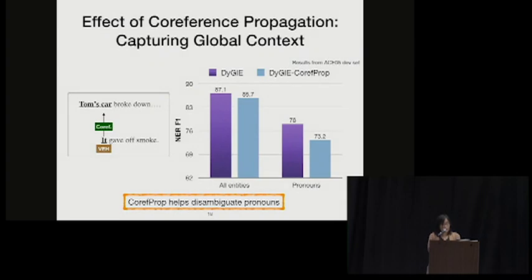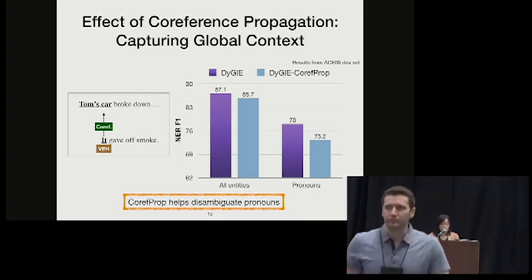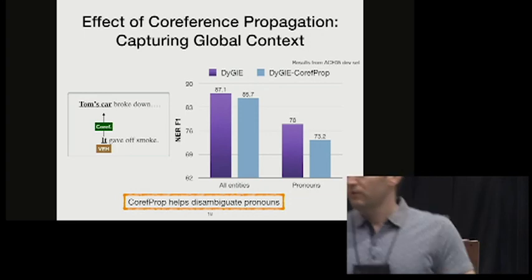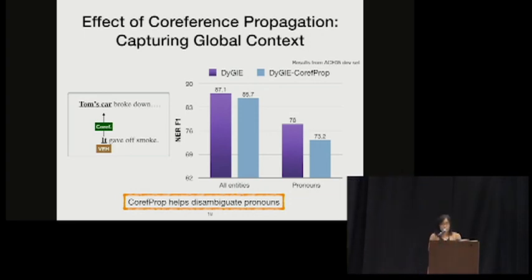And then we further do some other analysis on whether our model is able to capture global context or not. So this is based on one of the observations on the ACE dataset. One of the challenges is that it's very hard to disambiguate the pronouns. Say, for example, given the sentence "It gave off smoke", if we only look at the second sentence, it's hard to know whether it's a vehicle or house or whatever. But if we know that it's referred to as Hunt's car in the previous sentence, then it's easier for us to assign it as a vehicle type.